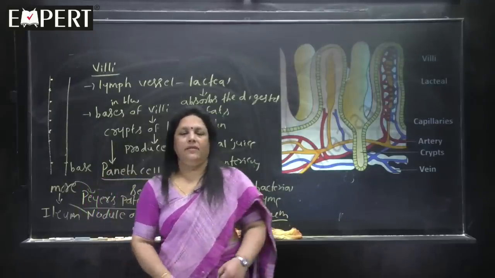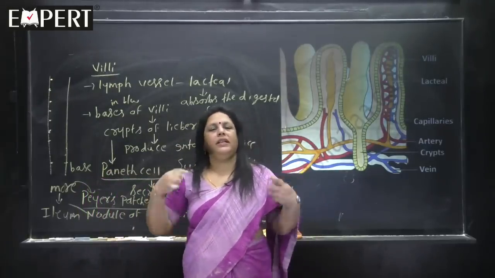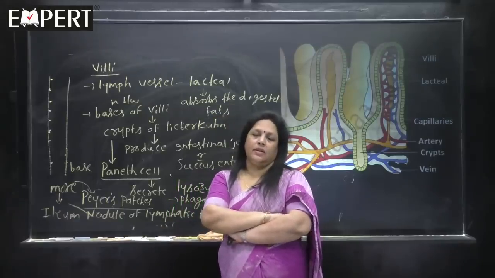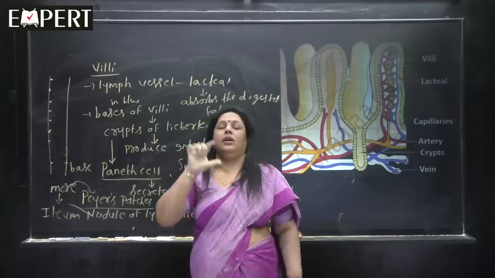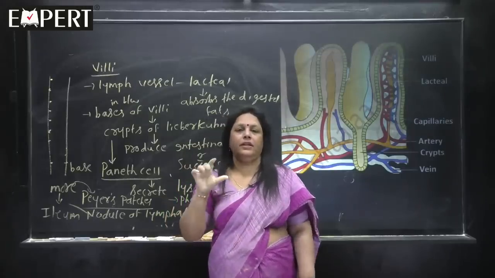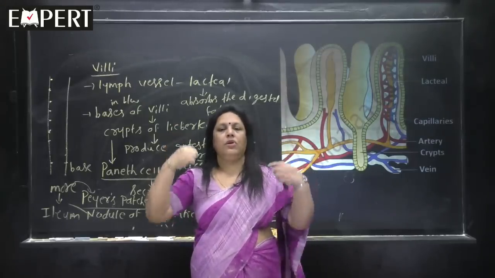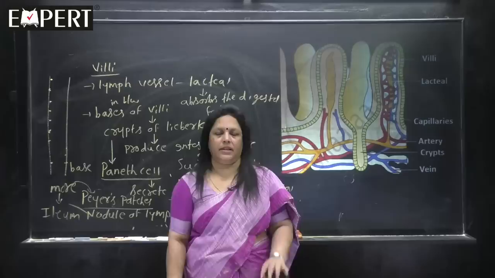I will tell once again, listen carefully. It is not that lymphatic tissues are present only in the ileum. If you want you copy. Nodules of lymphatic tissue are present throughout the length of the digestive tract, first point.